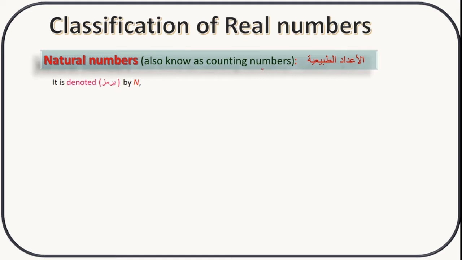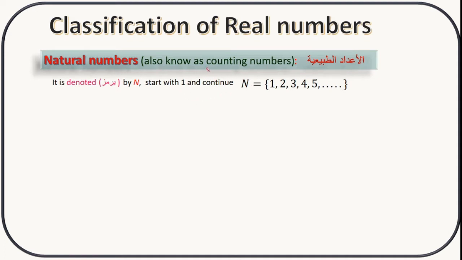They are denoted by capital letter N. They start with 1 and continue. The set of natural numbers is 1, 2, 3, 4, 5, dot, dot, dot. This dot, dot, dot indicates the numbers after 5, which are 6, 7, and so on. So the set of natural numbers starts with 1 and continues.